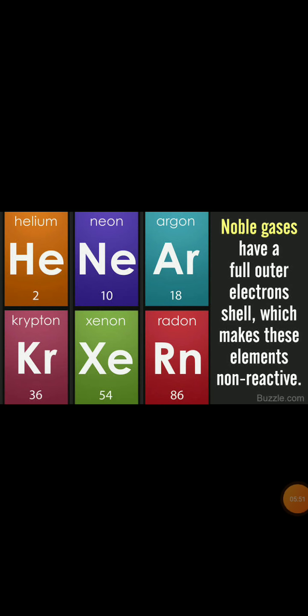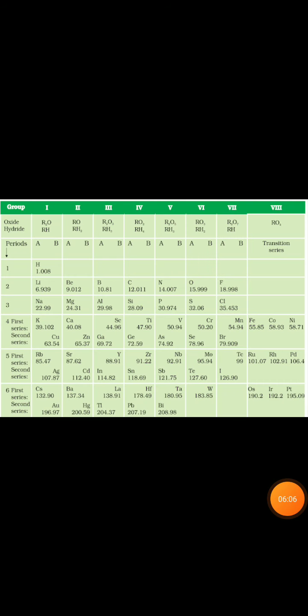These noble gases were discovered very late because they are inert and present in extremely low concentration in our atmosphere. One more advantage of Mendeleev's periodic table is that when these noble gases were discovered, they could be placed in a new group, a whole new group of noble gases, without disturbing the order of the other elements. So these all are the achievements of Mendeleev's periodic table.